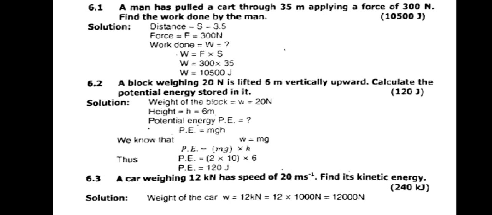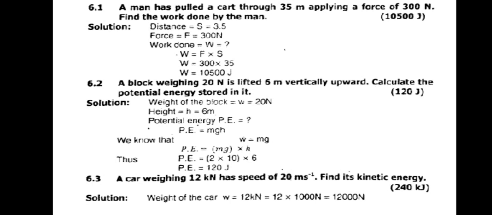Our next question is 6.2. A block weighing 20 Newton is lifted 6 meter vertically upward. Calculate the potential energy stored in it. We will first write down the given data. The weight of the block W equals 20 Newton. The height h equals 6 meter, and we are asked to find out the potential energy by writing down the formula of potential energy, which is PE equals mgh.